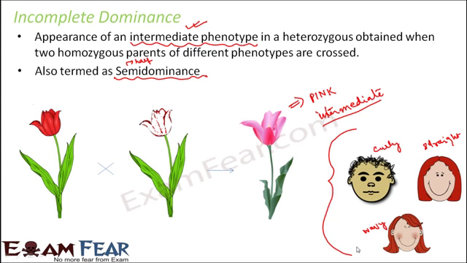If you try to think of your own, you will get to see so many examples of incomplete dominance. Sometimes an organism which is black in color and another organism white in color, when crossed, produce an organism which is grey in color. All these scenarios come up due to blending, and these are all examples of incomplete dominance.